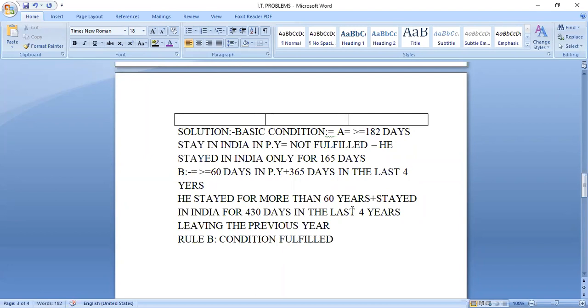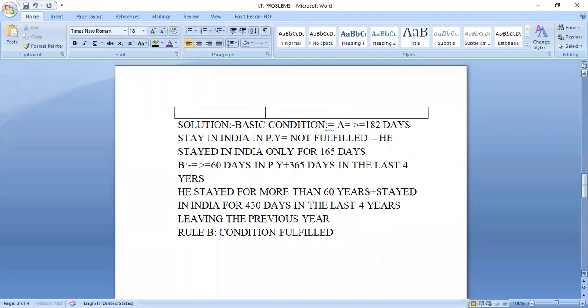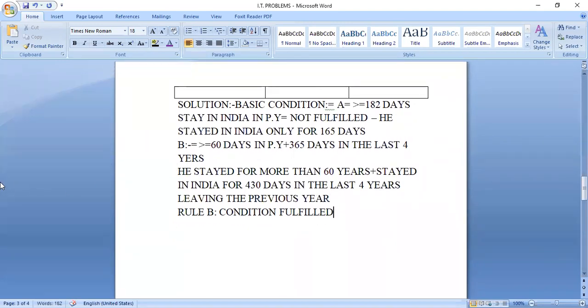Okay, so now this is the basic condition, and now we go for the additional conditions, rule A. What is rule A? You have to write it there. Check it out.